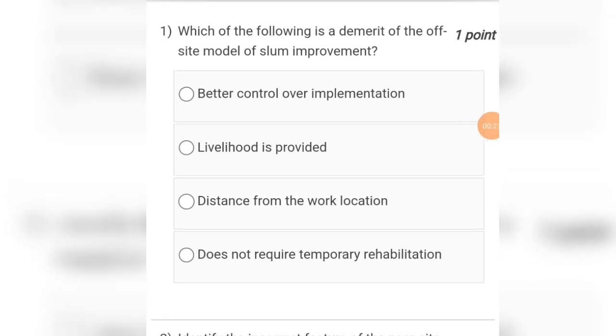So question number 1 is, which of the following is a demerit of the off-site model of slum improvement? Options are better control over implementation, livelihood is provided, distance from the work location, does not require temporary rehabilitation. Okay, so the appropriate answer for this question will be option number C, that is distance from the work location.